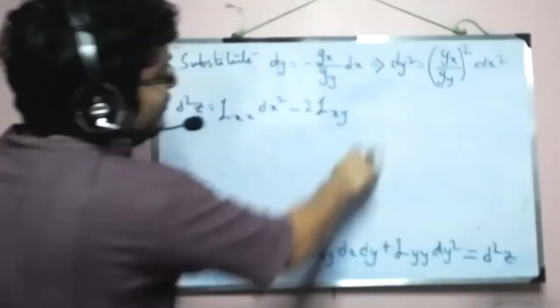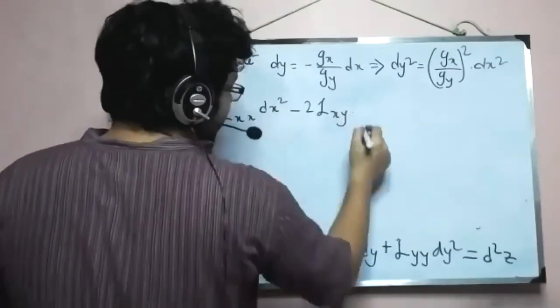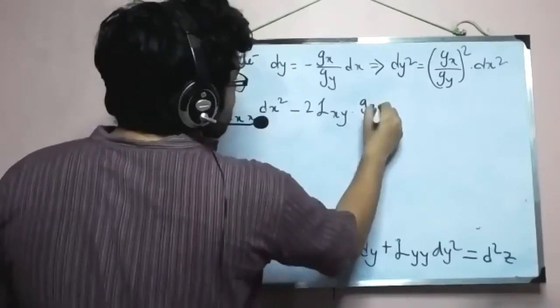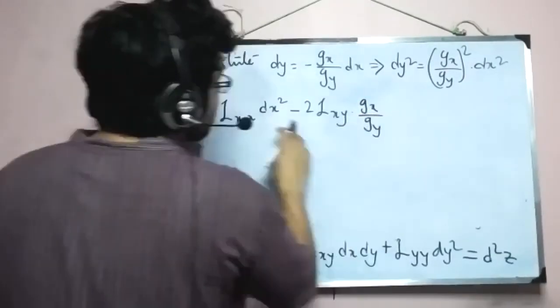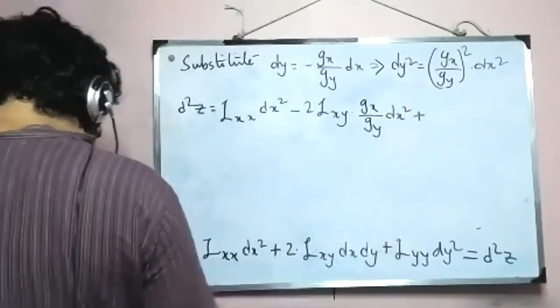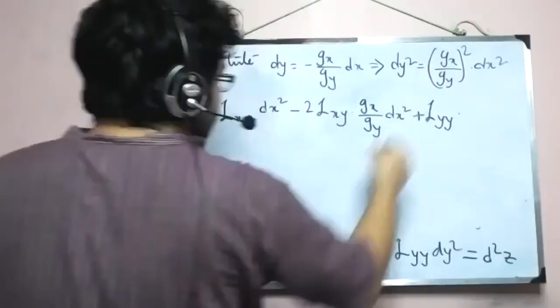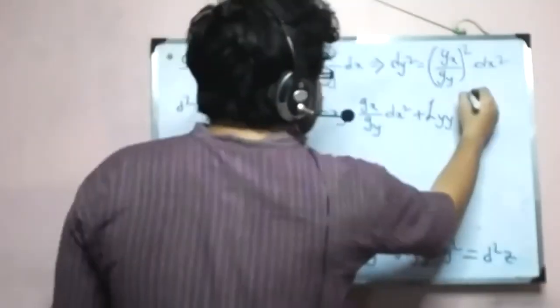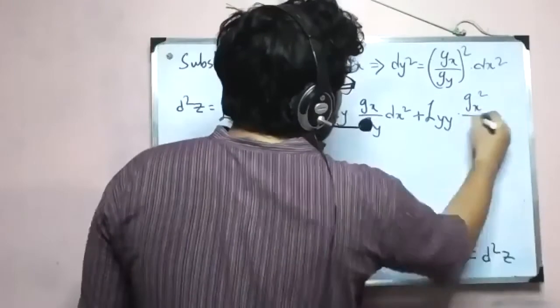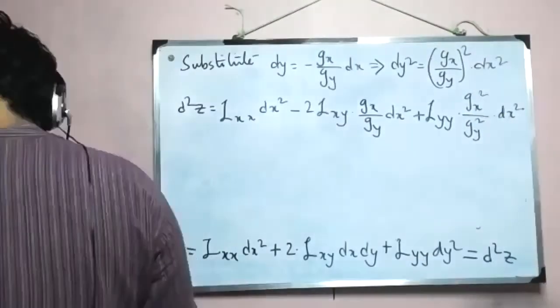Okay, so we had one dx from Lxy and another dx by replacing dy. So minus gx by gy, the minus comes here, and this becomes dx square, plus script L yy, and then just going to put the entire expression: gx square divided by gy square into dx square.